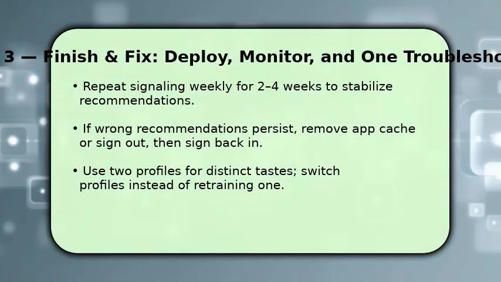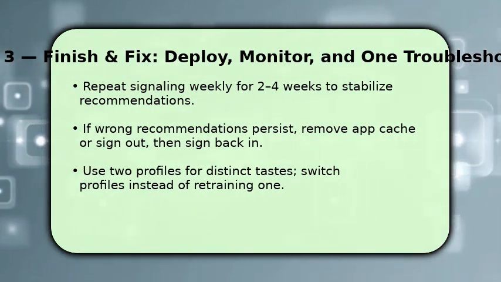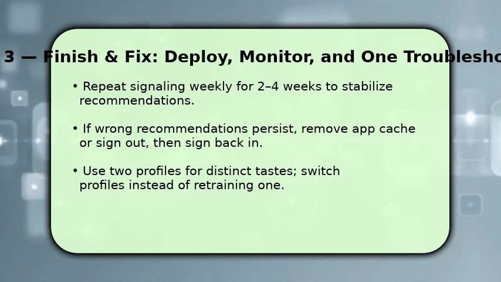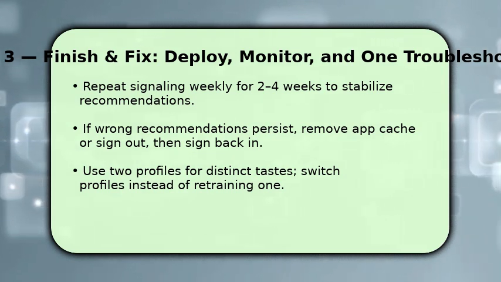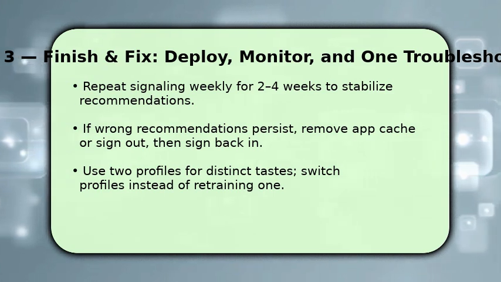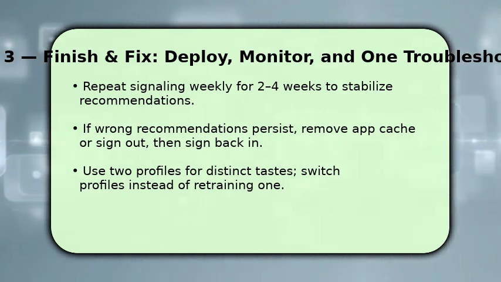Finish by locking in the changes and knowing what to do if the feed drifts. Continue intentional signaling, watch, like, and subscribe once weekly for 2 to 4 weeks so preferences stabilize. If irrelevant shorts persist, clear the app cache or sign out and sign back in to force a refresh. That often resolves stale model state.